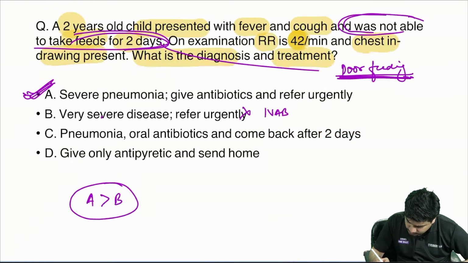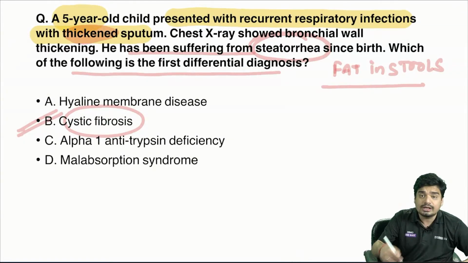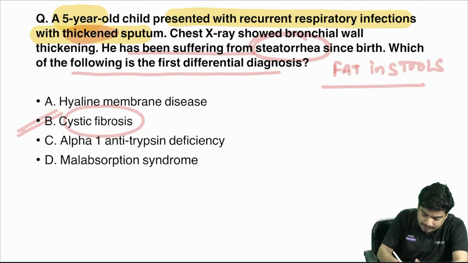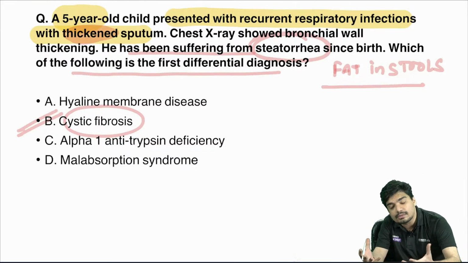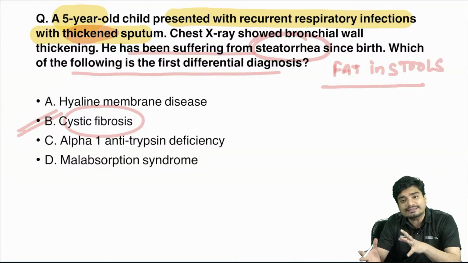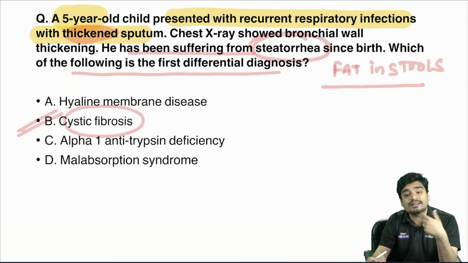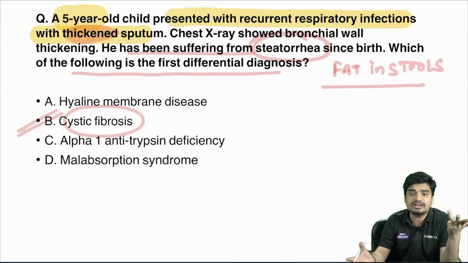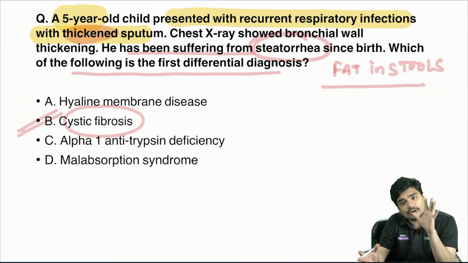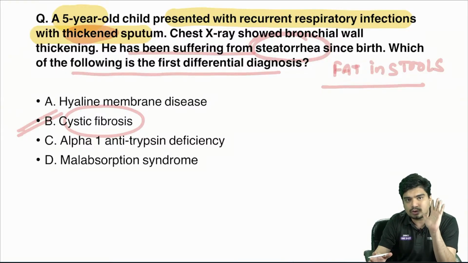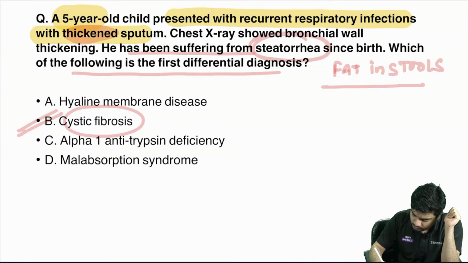So this is how they ask questions related to cystic fibrosis. The next kind of question they could have asked was, what is the most common organism? The answer would have been staph. They could have asked the most specific organism. The answer would have been Pseudomonas. These are the kinds of questions they'll ask related to cystic fibrosis. Once they simply asked, what is the mechanism of inheritance? The answer was autosomal recessive. Once they asked, what is the most common mutation? The answer was delta F508. Cystic fibrosis is very, very important. Okay, so this is as far as cystic fibrosis is concerned.